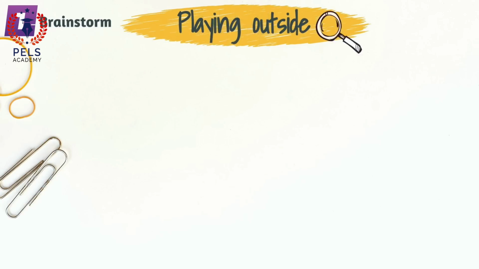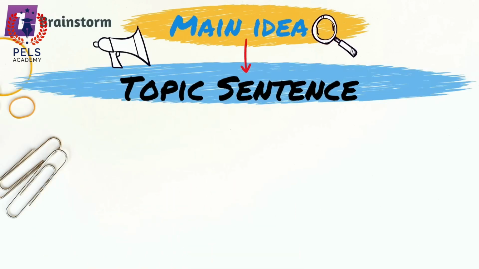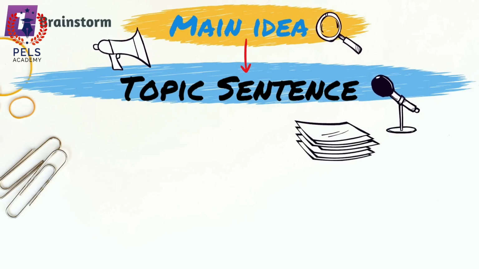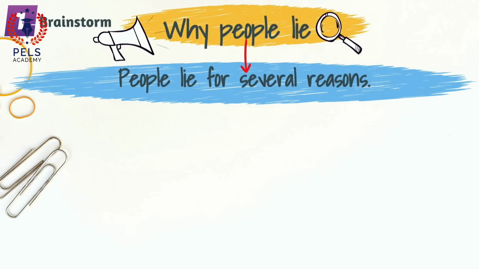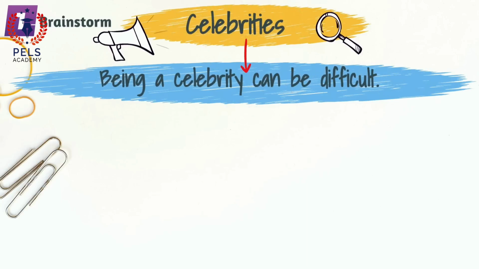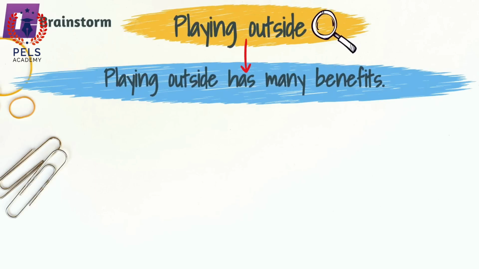Now, use the main idea to create a topic sentence. The topic sentence identifies the main idea. It tells the reader what you will be discussing in the paragraph. Examples of topic sentences: good friends are very important in our lives. People lie for several reasons. Being a celebrity can be difficult. Playing outside has many benefits.